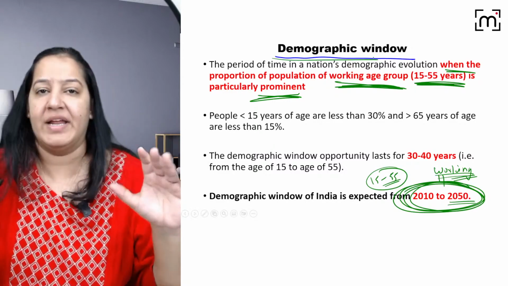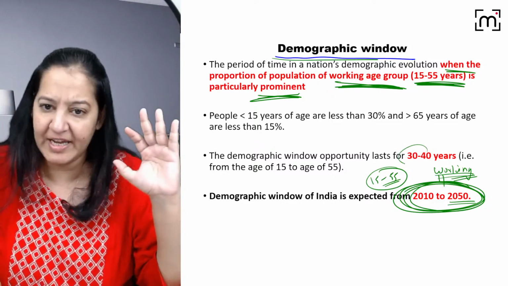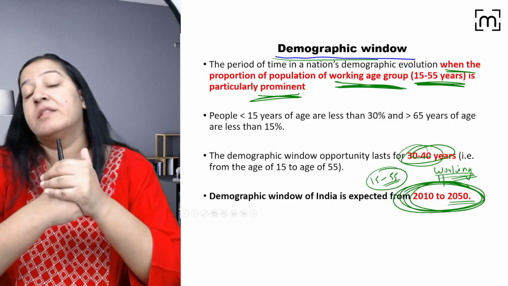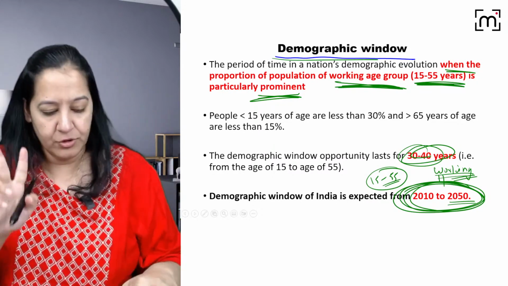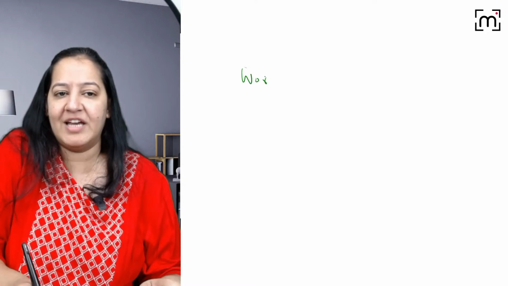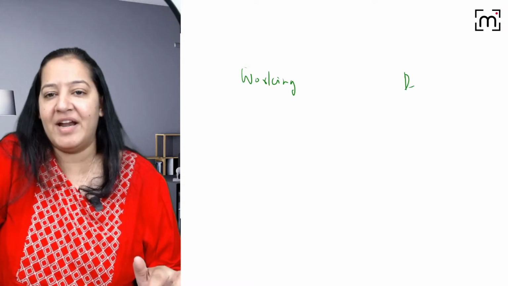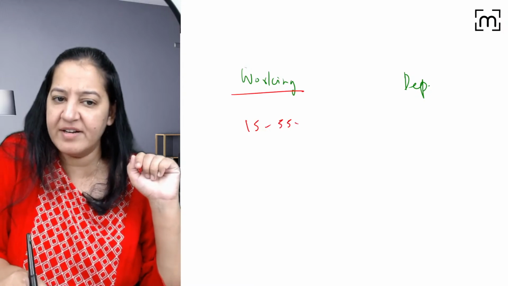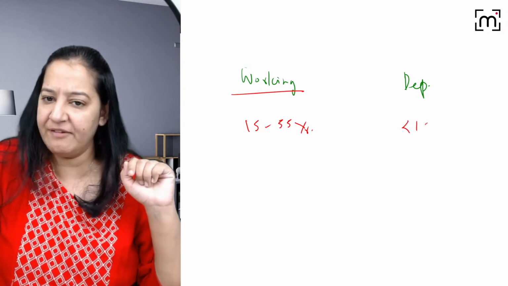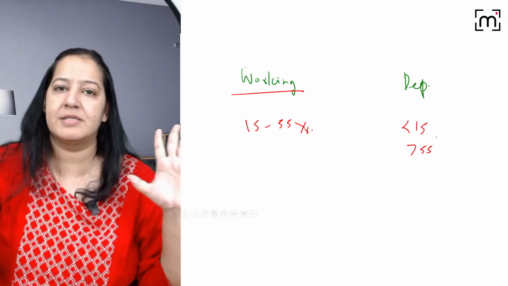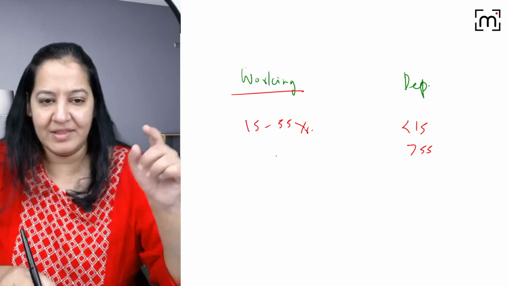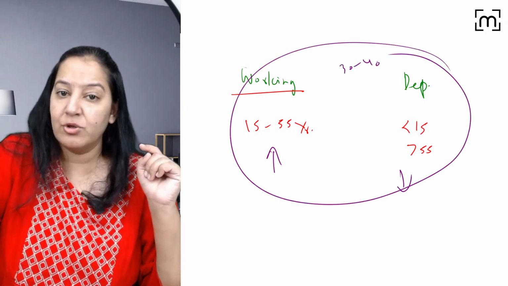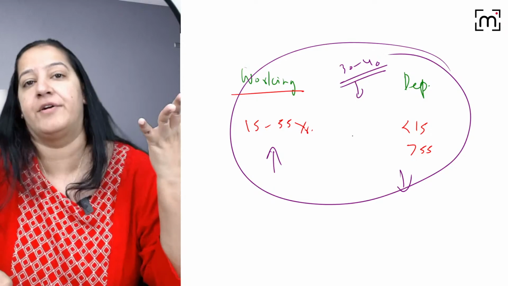For any country, that period of 30 to 40 years in which the working population is maximum and the dependent population is less. There are two types of population, the working population and the dependent population. The working population is 15 to 55 years and dependent is less than 15 and more than 55 years. When the working is maximum and the dependent is less, it happens only for 30 to 40 years. So that span is the golden period for that country.